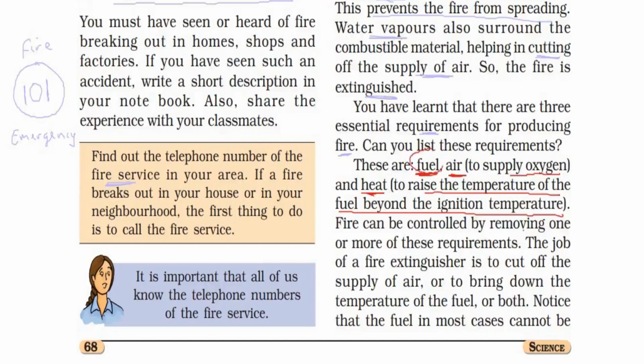So to control fire, we can just remove one or more of these requirements. Either we can remove the supply of fuel or the supply of air, or we can remove or reduce the heat. So the job of a fire extinguisher is to cut off the supply of air, or to bring down the temperature of the fuel, or both.